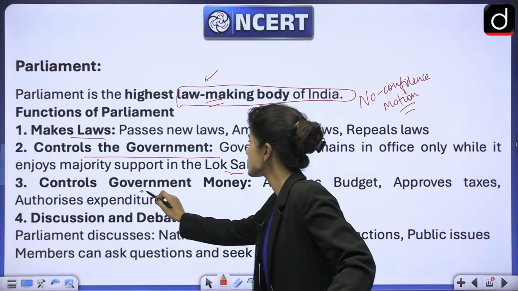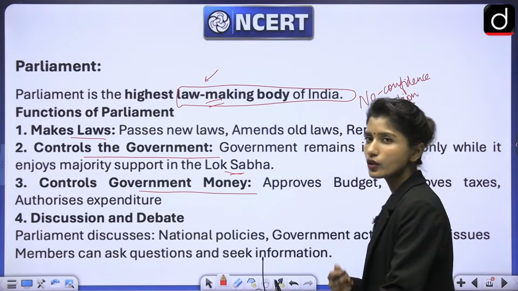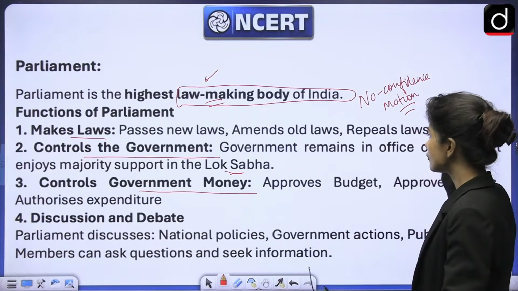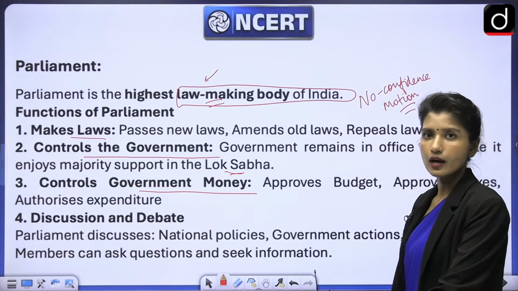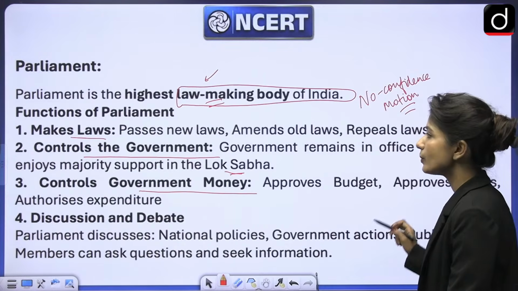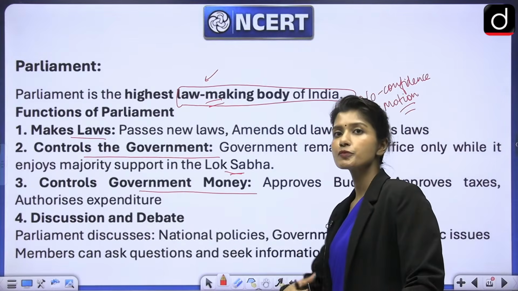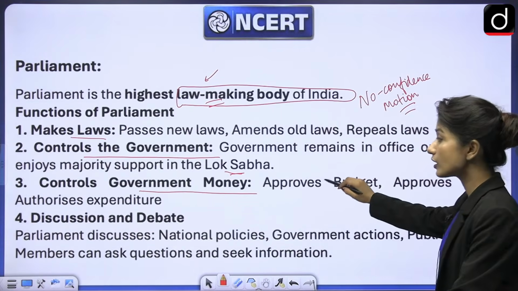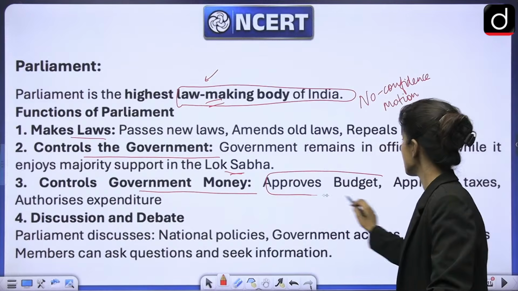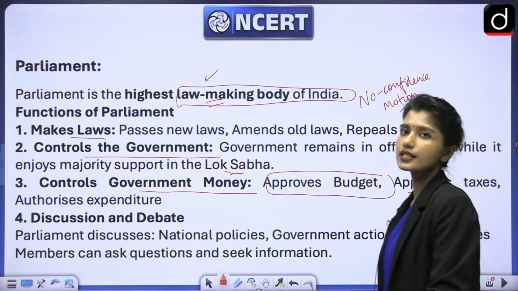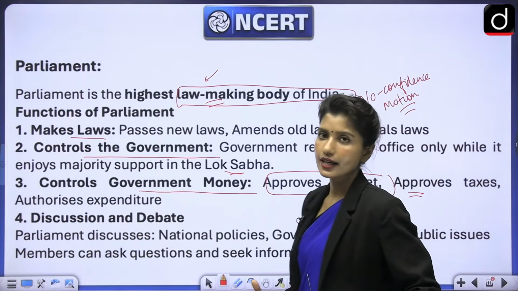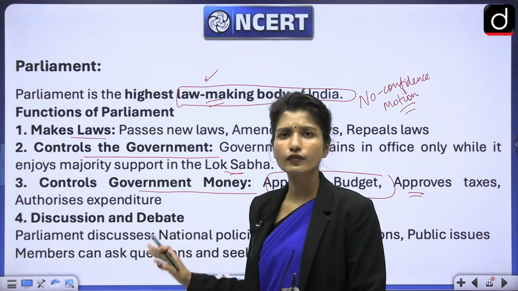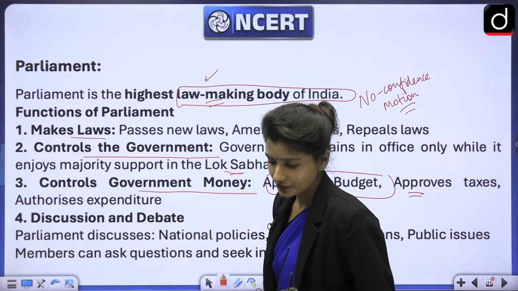Next, it controls government money. How? Because the budget or bills have to be approved by both the houses. Especially when we talk about a money bill, Lok Sabha has special power. We'll talk about it later. But it controls government money because it approves budgets, it approves taxes and authorizes what expenditure is to be done the next year, how much money, extra money we have. All of this you will study in budget.